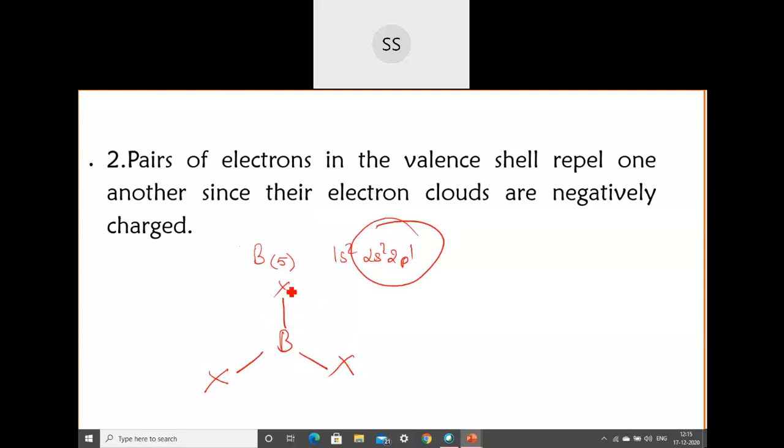These 3 electron pairs which are present in this valence shell are not happy with each other because of their similar charges. All of these are negatively charged, so they start repelling one another. So that is the next postulate. You can write down: pairs of electrons in the valence shell repel one another since their electron clouds are negatively charged.